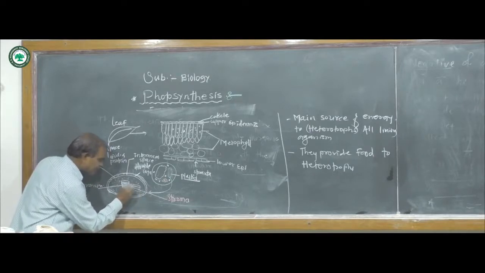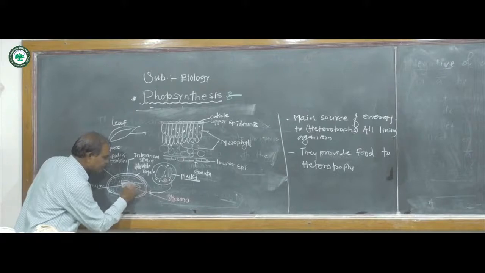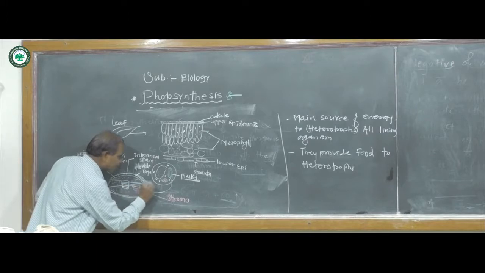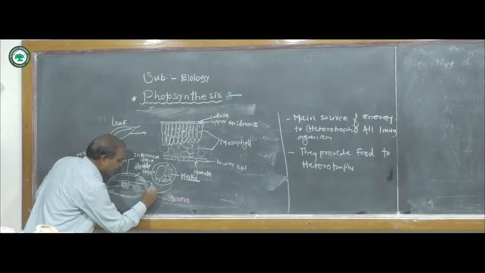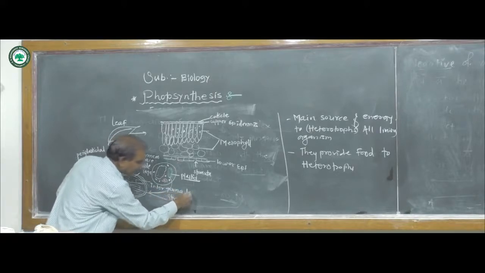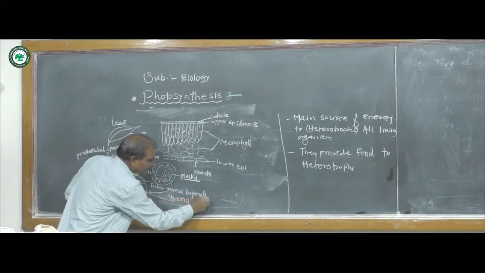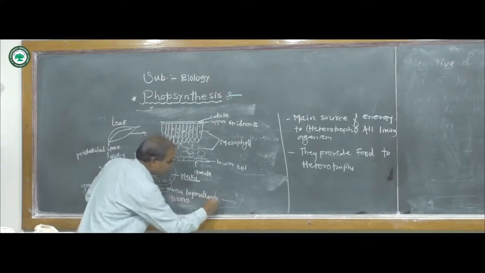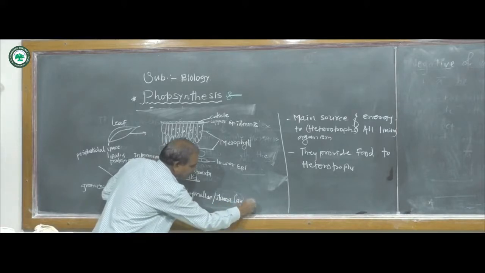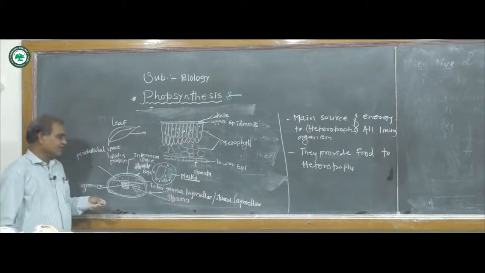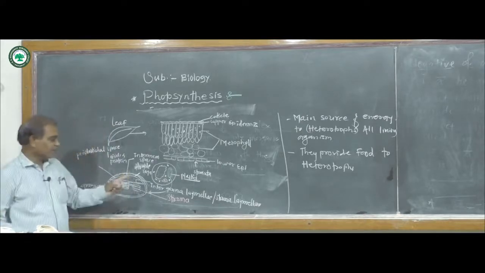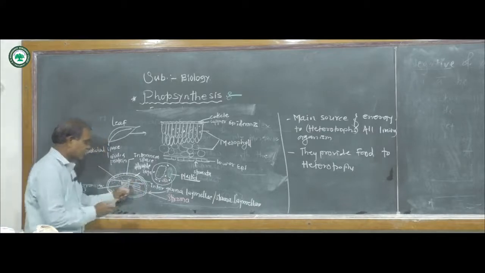Now these grana are interconnected with the help of lamellae, called intergrana lamellae or stroma lamellae, or also frets channels.